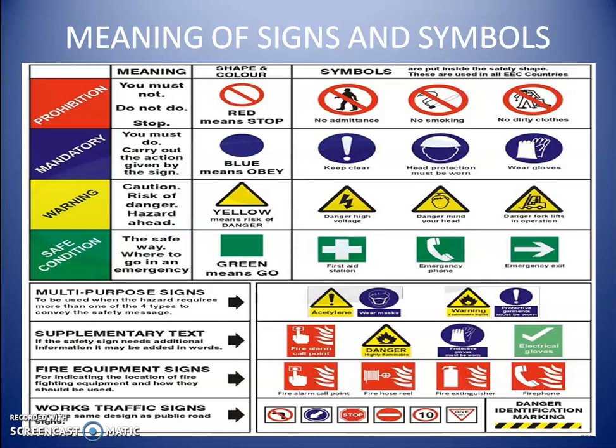Those are available in rectangular shapes with green background with white symbols. Examples are first aid station, emergency phone, emergency exit. This slide gives much more information about the signs of industries.